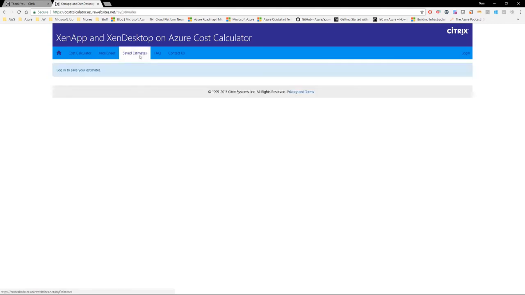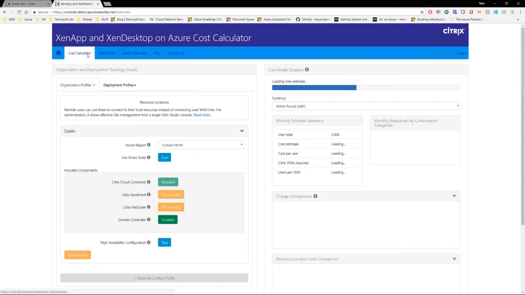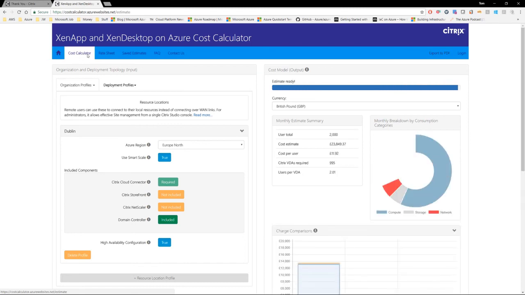And then finally, you can export this estimate, and once you've done that, it will appear in your saved estimates as long as you've previously logged in and log in when you want to come back and pull out those saved estimates. So that was effectively a whistle-stop tour of the pricing calculator. It is a little bit complex, but hopefully this gets you going. But it's best to play around as much as you can just to see how the tool works in the ways that I've shown, and just see how every component affects the total price at the end.